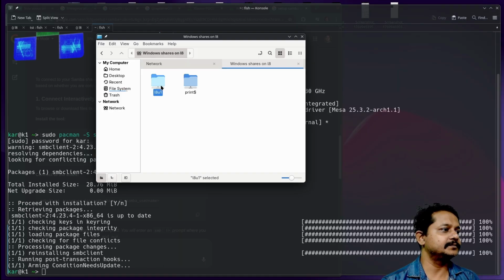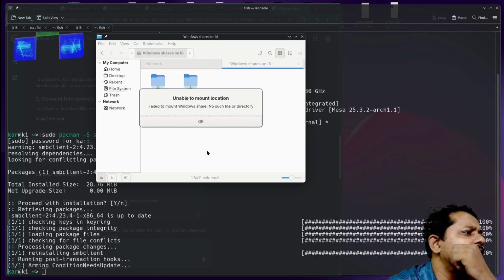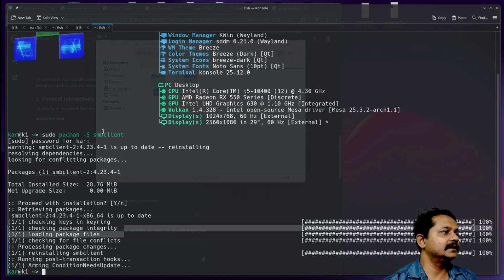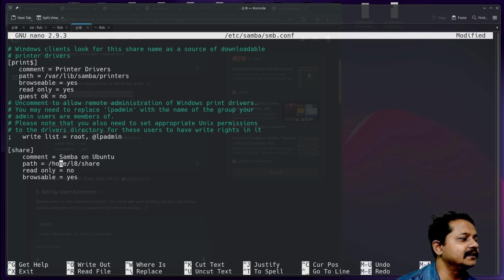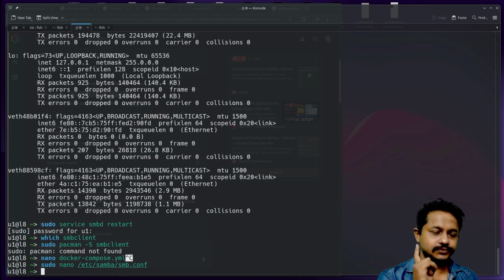Forget Dolphin. Let's proceed with Nemo. Username is U1, workgroup, as I mentioned, will be WORKGROUP in capitals. Password, remember forever. Failed to mount Windows share, no such file or directory. That means there is some issue with L8, and that must be regarding the configuration. As I see, I entered the wrong path. It should be E1, L8 here E1. Now it should be okay.